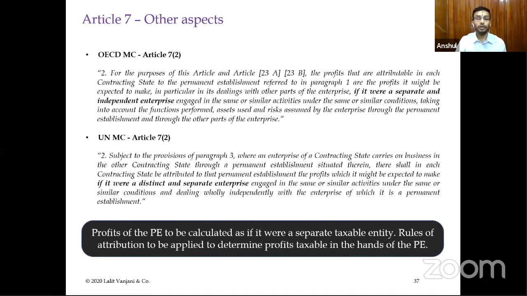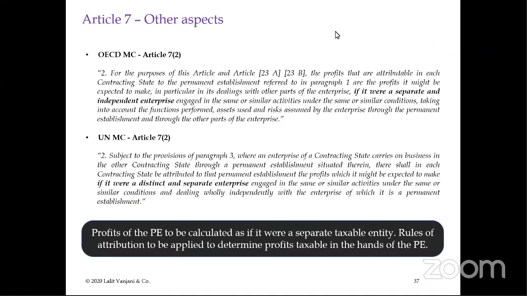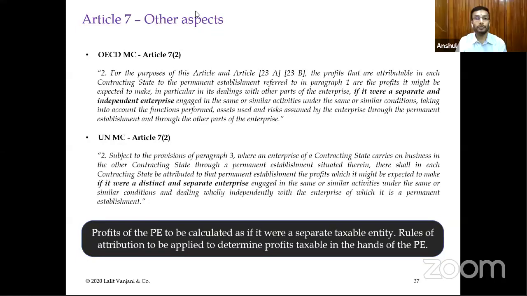Now, there are a few other aspects also which are related to Article 7. Article 7.2 of the OECD Model Convention and Article 7.2 of the UN Model Convention are the same. They say how the P has to be taxed.